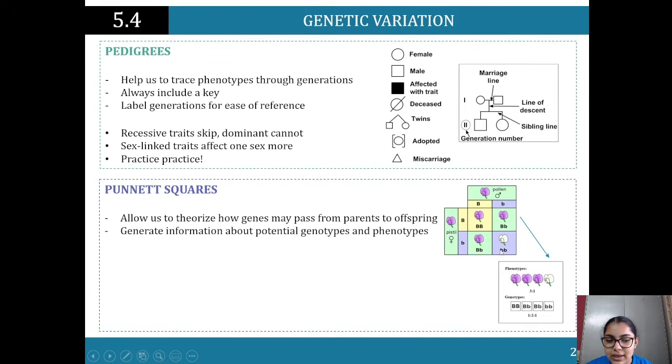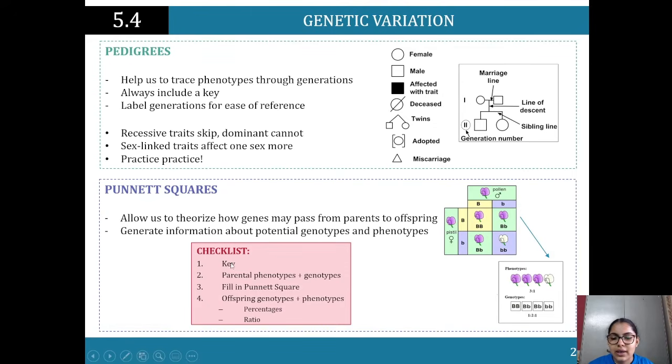Same thing happens over here. And then in small bb, we see the white color. So we see white color because that wins. It's homozygous.